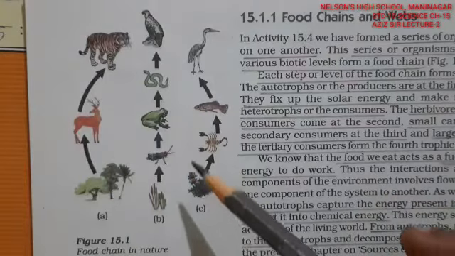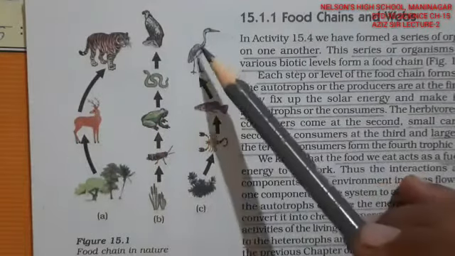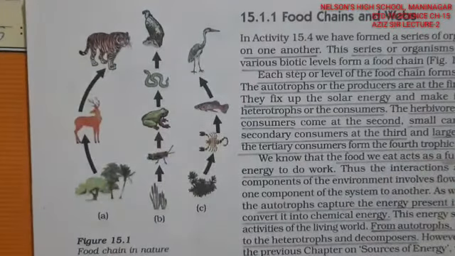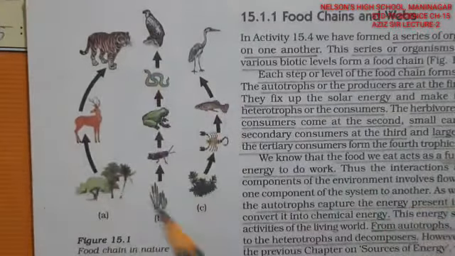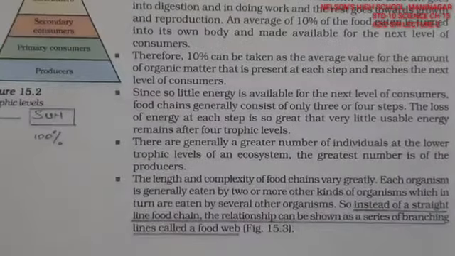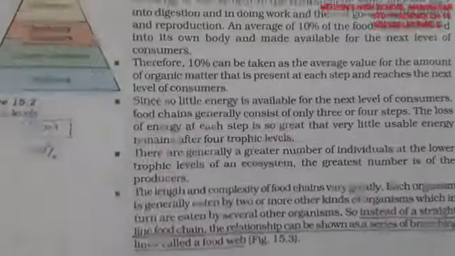These are aquatic. They are so much interlinked with each other, right? These cranes are also eating these frogs and all, so they are so interlinked with each other. So these individual food chains, when interlinked with each other, are called a food web. So you use the word food web. This interrelationship is known as a food web.